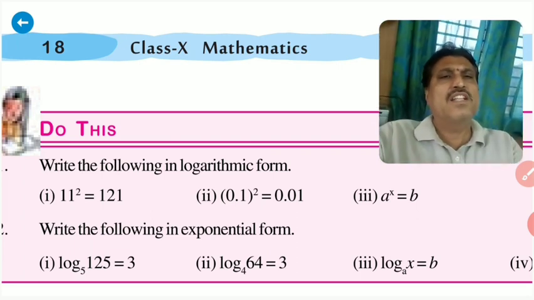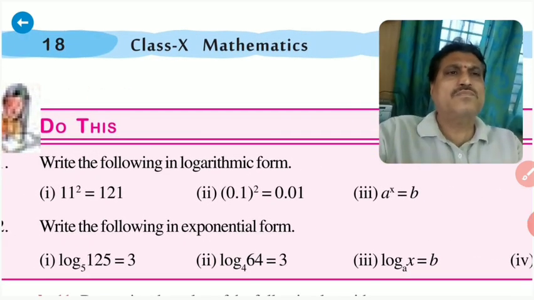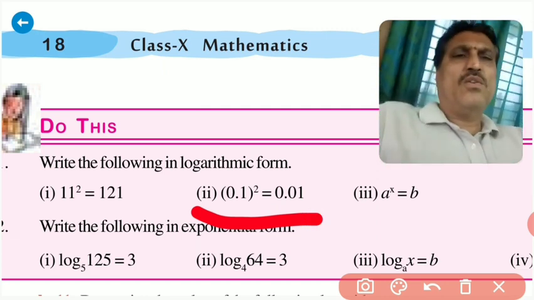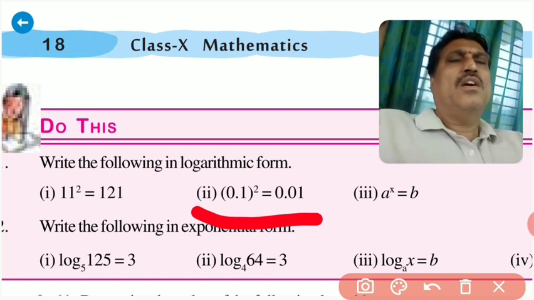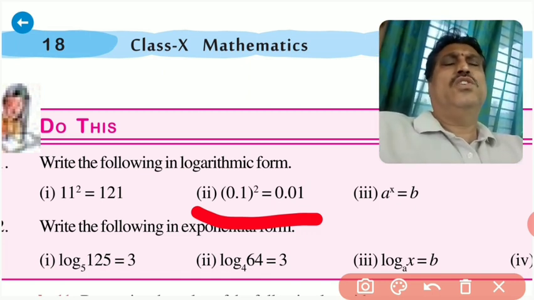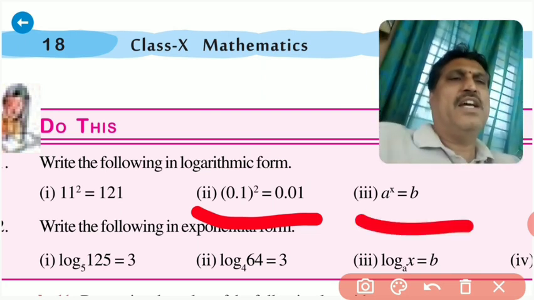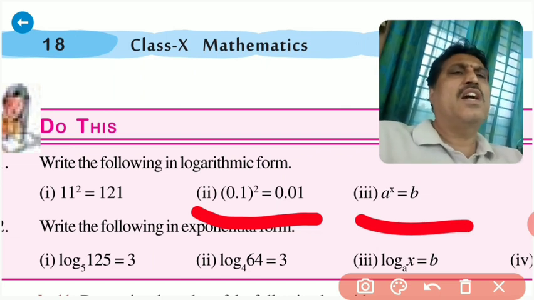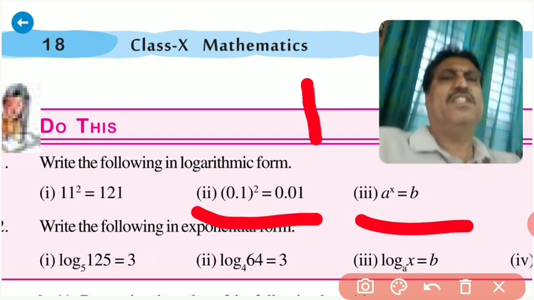How to write the second question in logarithmic form? See here: 0.1 whole square is equal to 0.01. How to write this? Log 0.01 to base 0.1 is equal to 2. Here a power x is equal to b. What is its logarithmic form? Log b to base a is equal to x.